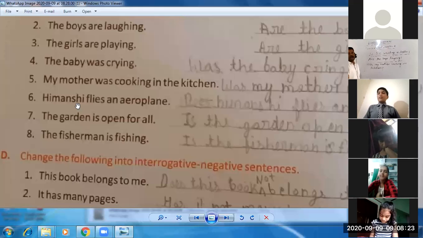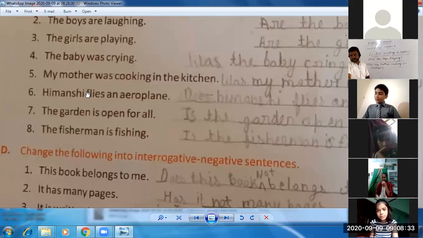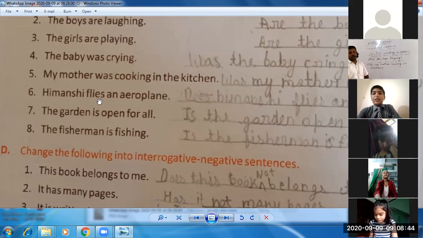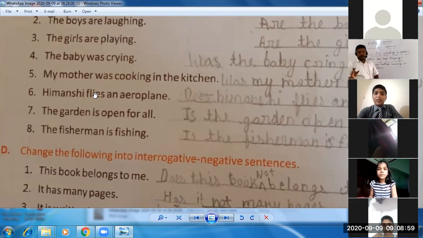Himanshi flies an aeroplane. Now here, students, no helping verb is there. It's an important one. Listen, look at the sentence. Here there is no helping verb, but by seeing the main verb, you will have to identify which tense this is. So S and ES we use in which tense? Present indefinite. So what helping verbs do we use in interrogative and negative in present indefinite? Do and does. You have studied the tense. The helping verbs do and does are used in the interrogative and negative in the present indefinite.